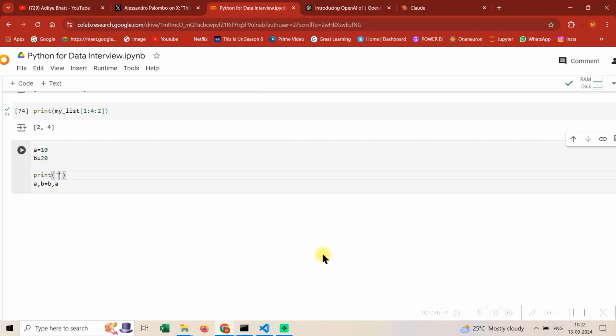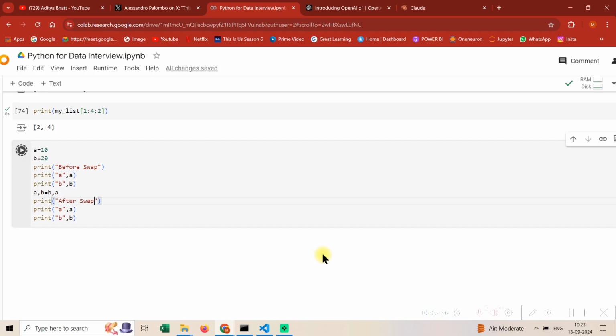Print A, print B, A, B. Control C, Control V. Print before swap, print after swap.